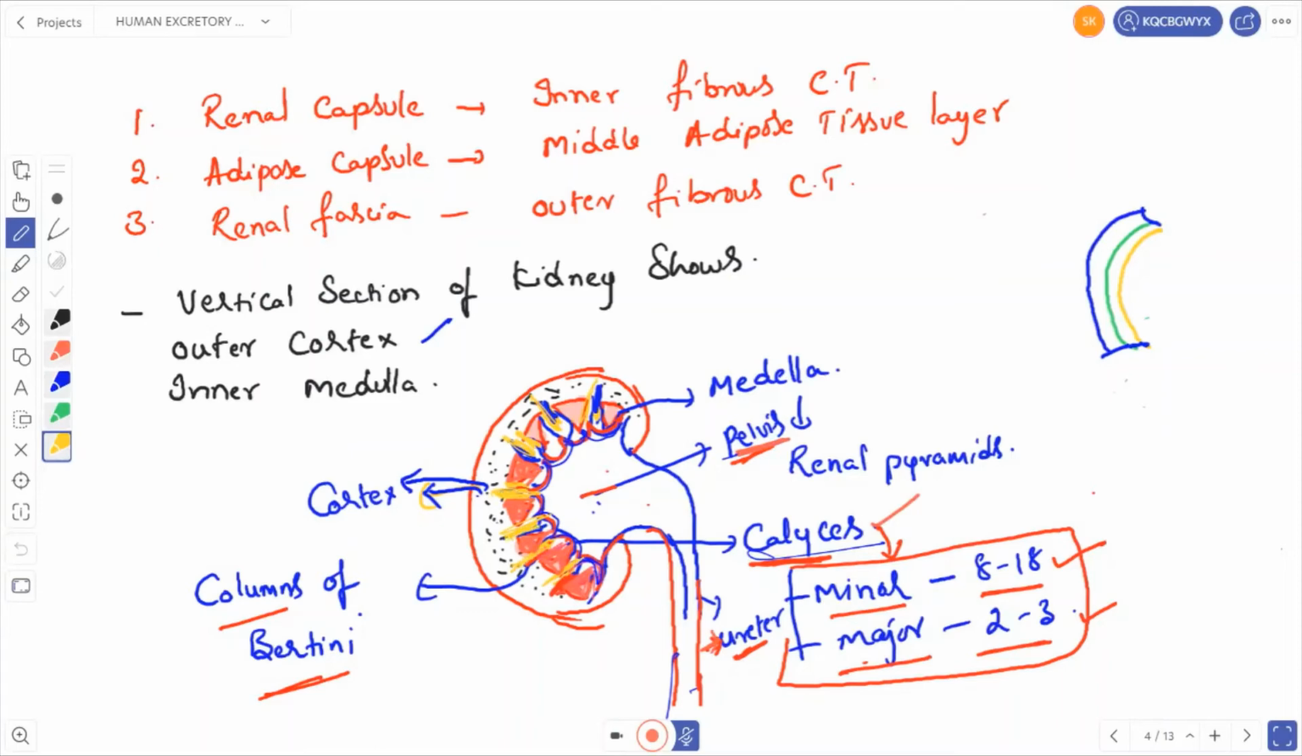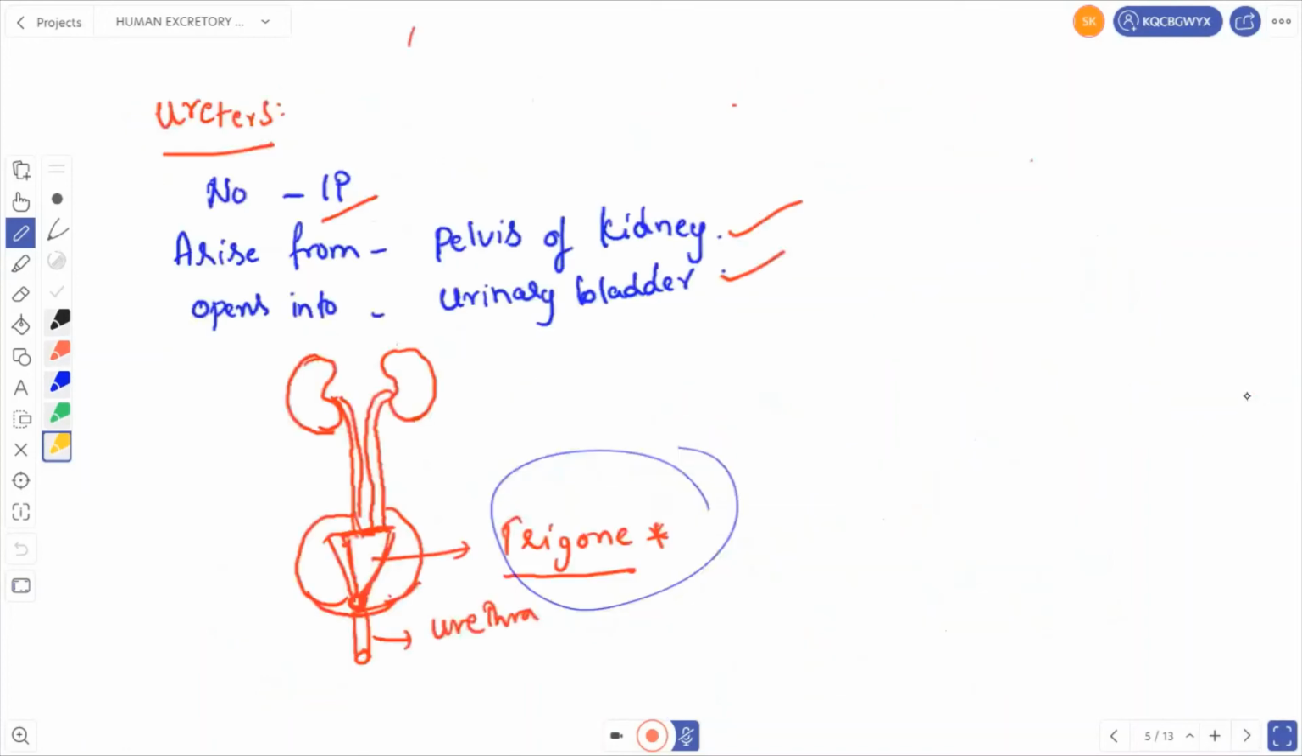Then the cortex projects in between the renal pyramids. I'm representing these with yellow lines here. The cortex projects into the medulla in between the renal pyramids as the columns of Bertini. Very, very important one. Then the tip of the renal pyramid is called the renal papillae. So the renal papillae are opening into the calyces. Remember that one.